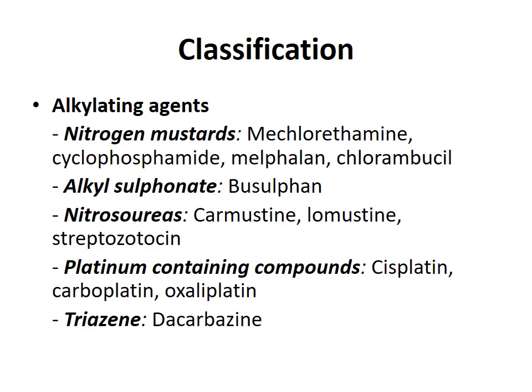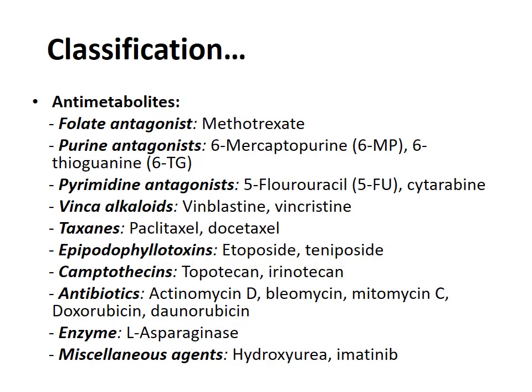Classification. Alkylating agents, that is nitrogen mustards, mechlorethamine, cyclophosphamide, melphalan, chlorambucil. Alkyl sulfonates, busulfan. Nitrosoureas, carmustine, lomustine, streptozotocin. Platinum containing compounds, cisplatin, carboplatin, oxaliplatin, triazine, dacarbazine.